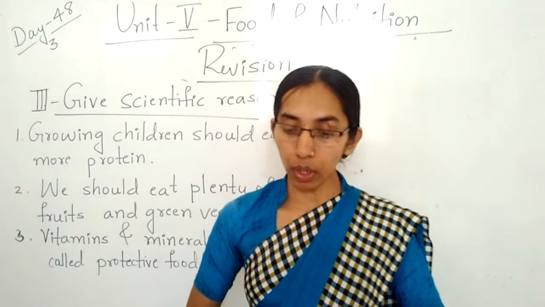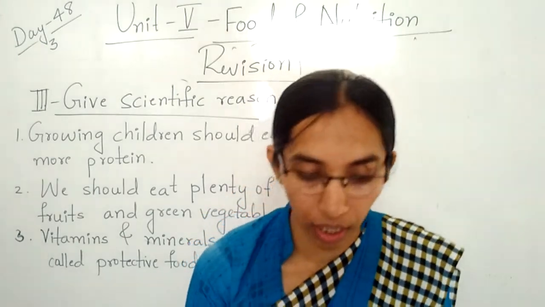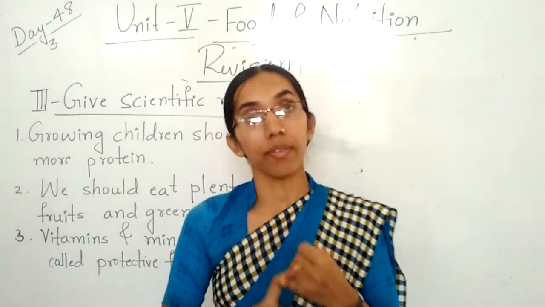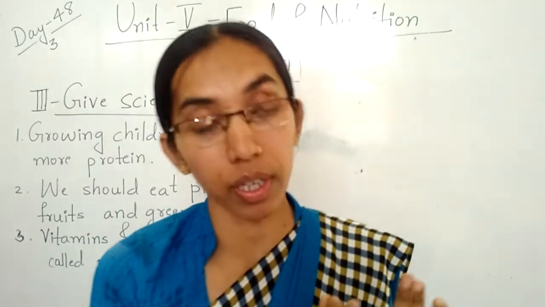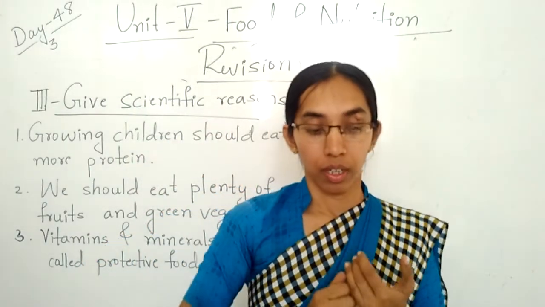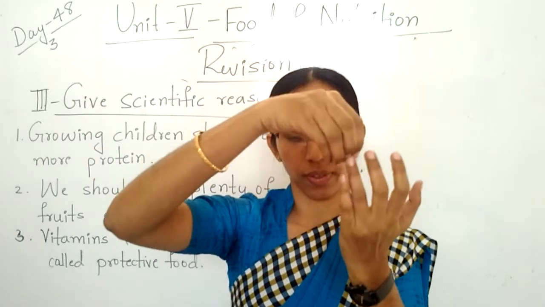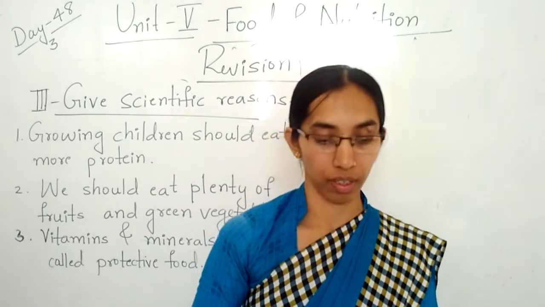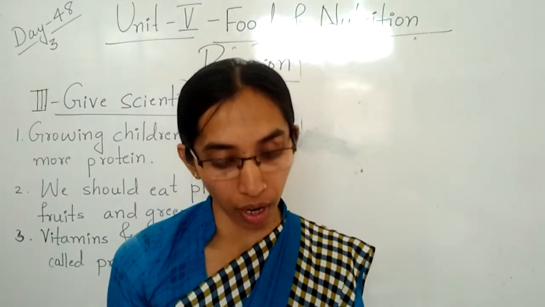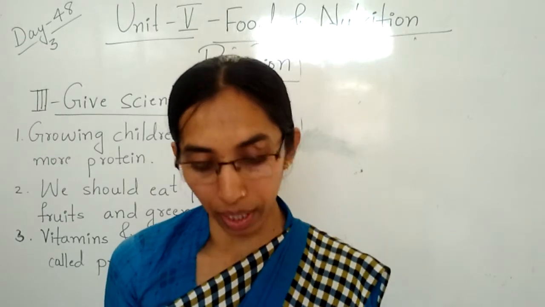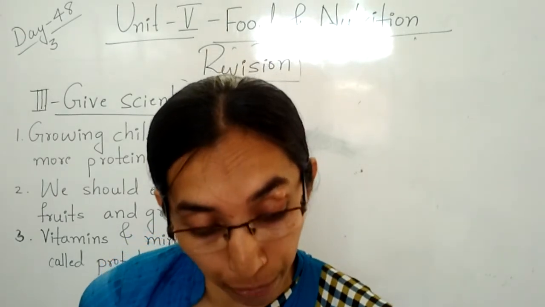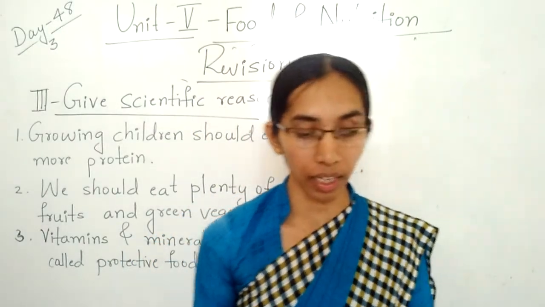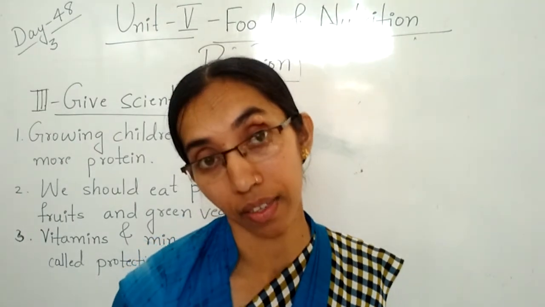Third one, we don't trim our nails regularly. Then what happens? It is important, young children, the trimming of nails is important to prevent collection of dirt and germs under them. Just check your nails, then you will get it. Next is, what happens when we do not take a balanced diet? What will happen? If you do not eat a balanced diet, we tend to grow very weak, unhealthy and prone to diseases.